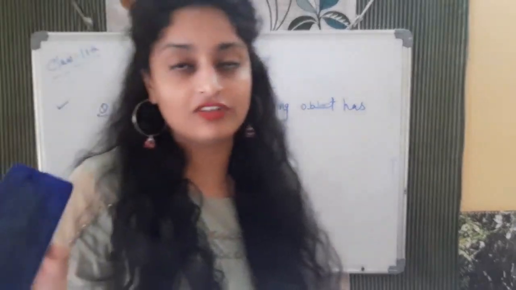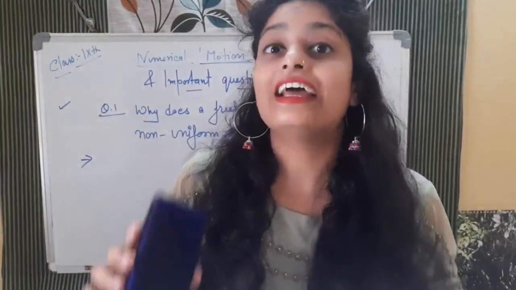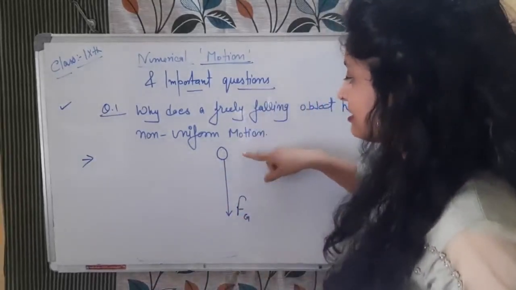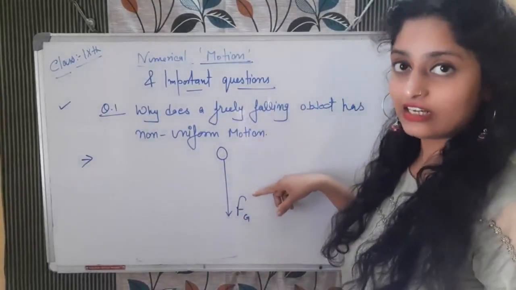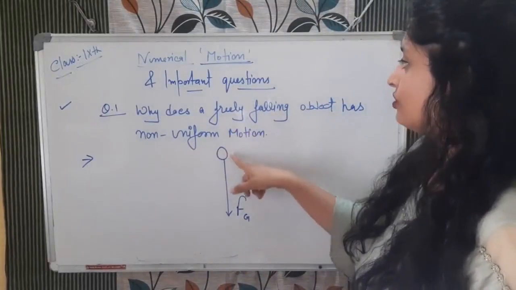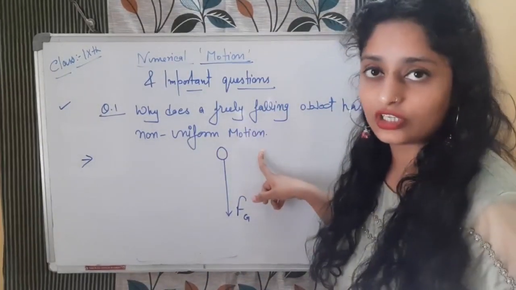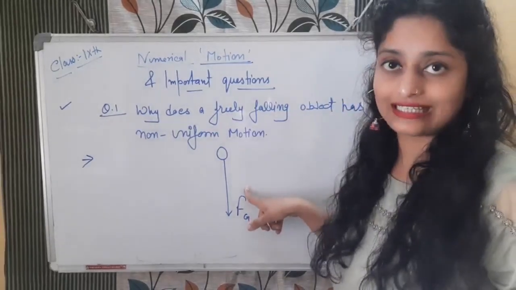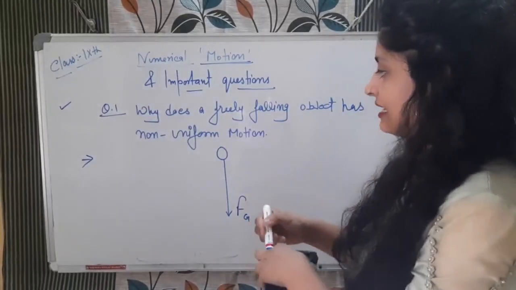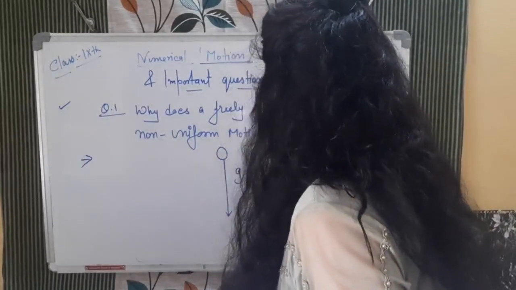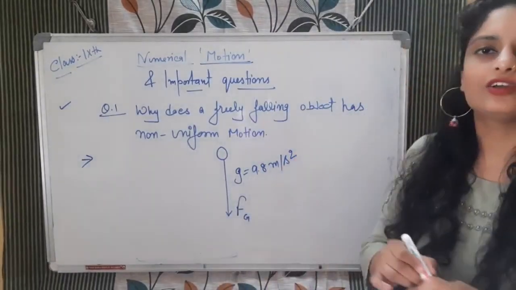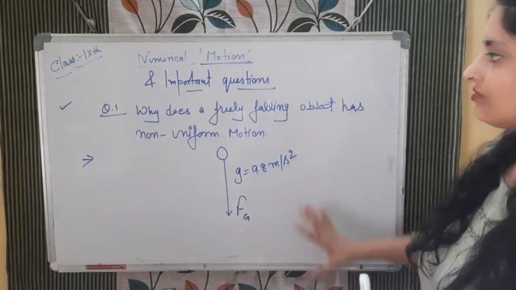But the acceleration with which it is falling is constant. Velocity, here we will say, is not covering equal distance in equal intervals of time, so that's why it is non-uniform motion. And why is it non-uniform? Because the force of gravity is pulling it towards itself. But if we talk about the acceleration g, that will be constant, 9.8 meter per second square. Acceleration is constant. So this was the first question.